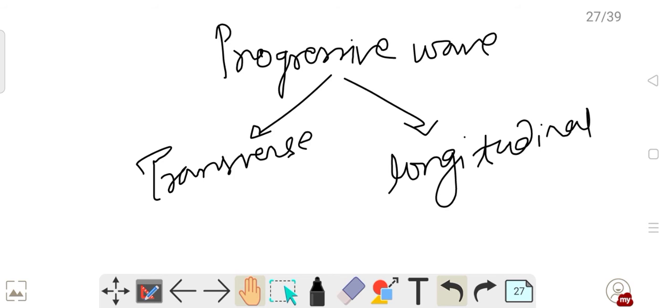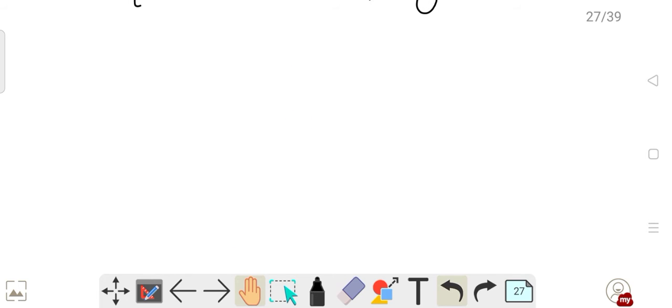What are those? We know from the recall part. Then there is one wave which is called a mechanical wave, which requires a medium to travel, and that medium shall be an elastic medium.